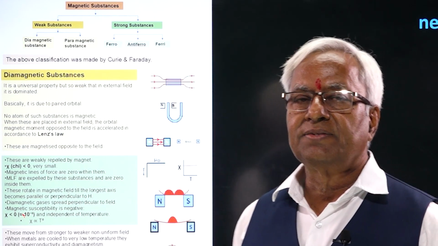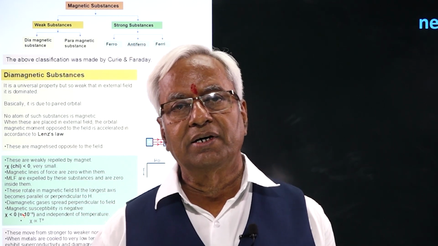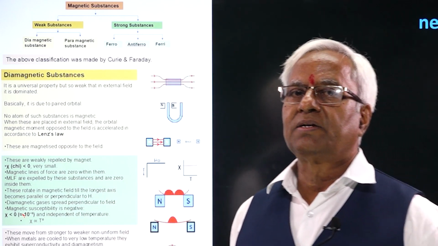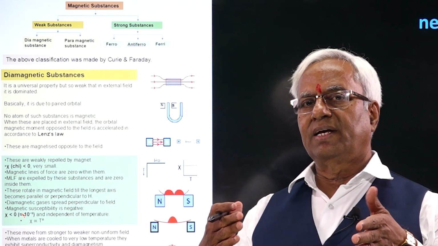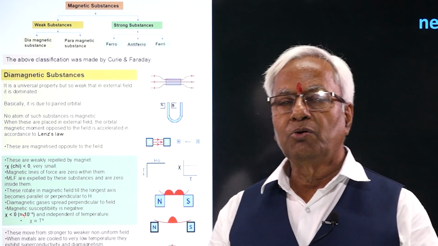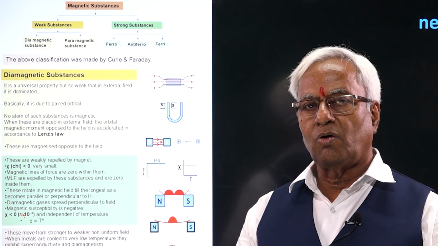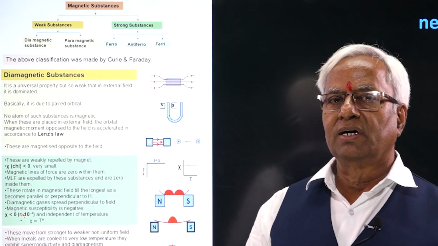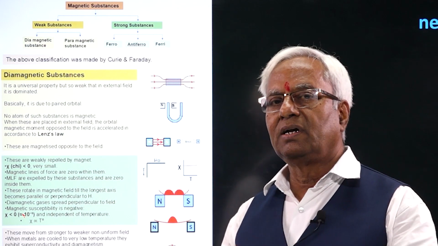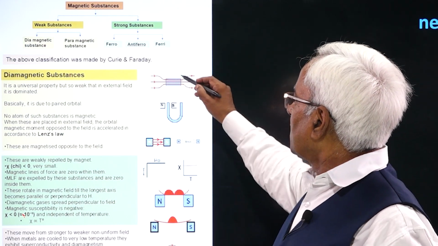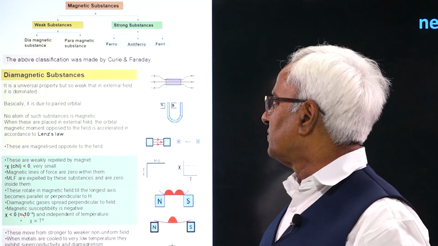You see, this property is considered universal. This property basically arises because of the paired orbitals. Basically, no atom of a diamagnetic substance is a magnet. But whenever you place this substance in an external magnetic field, because of Lenz's law, the orbital that is responsible for the opposite field becomes stronger, and you could say that this substance is magnetized opposite to the external field. The magnetic lines are always rarer in these substances.